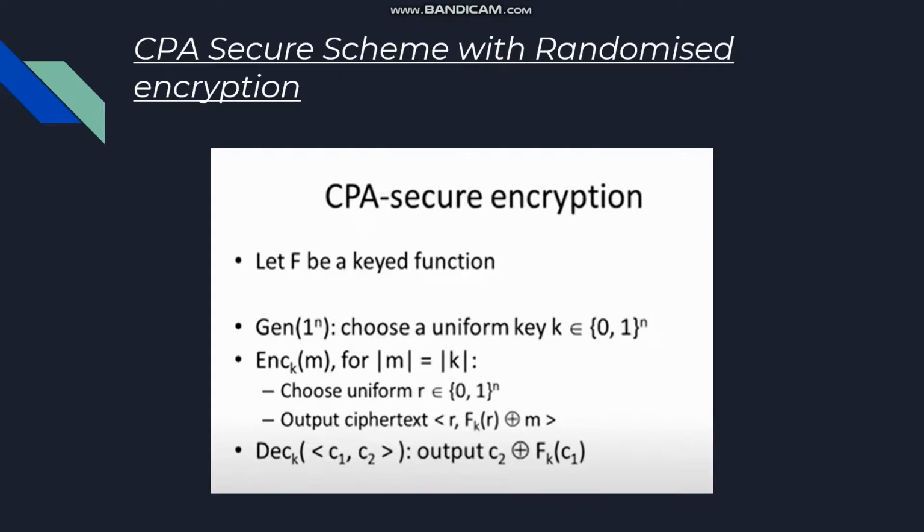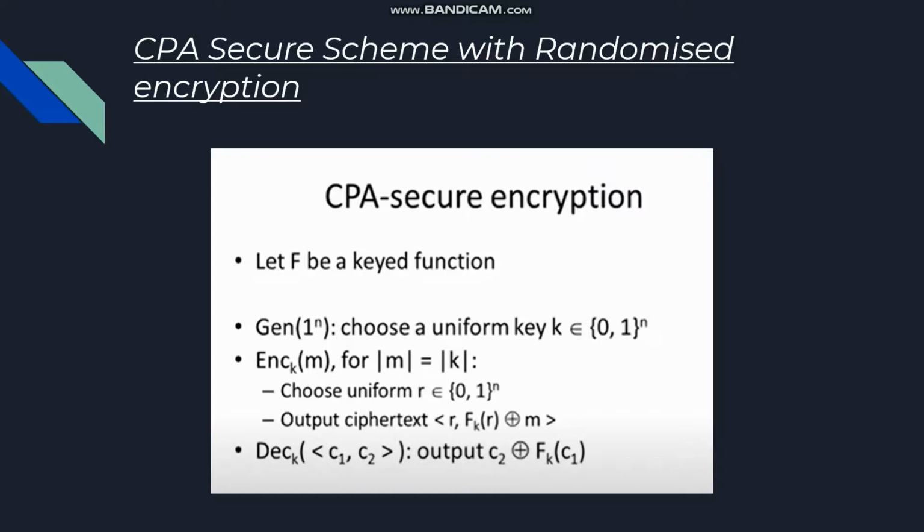Now let's define the CPA secure scheme using this randomized encryption scheme. So here the F will be the keyed function, which is the function using the key K. In the first step, the key is chosen uniformly from the set of all keys of length n. And to encrypt a message of length n, the key should be of the same size. Now a variable r is selected, which is random in nature, selected from the set of all strings of length n.